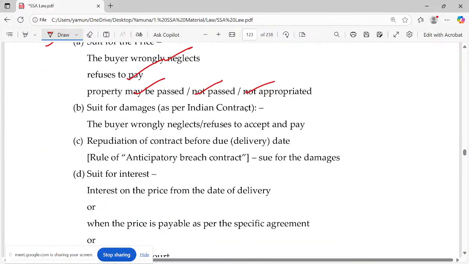Sue for damages, yes, go and follow the Indian Contract Act. Repudiation of contract obviously becomes anticipatory breach. And sue for interest. You know?